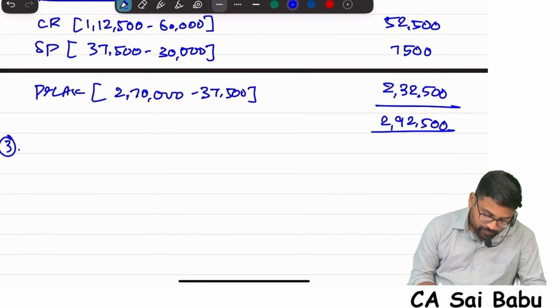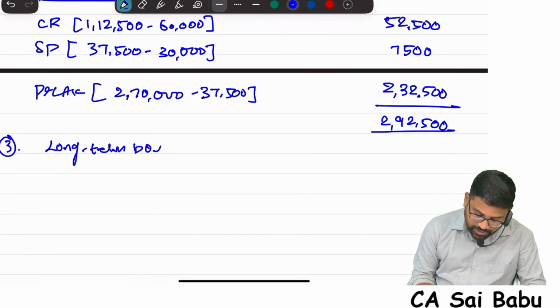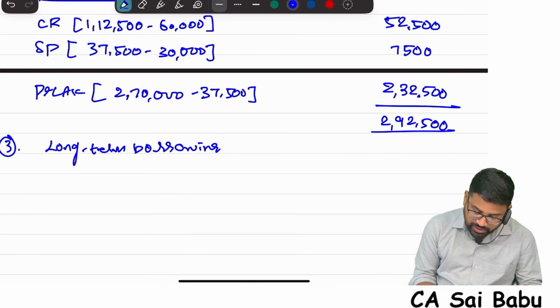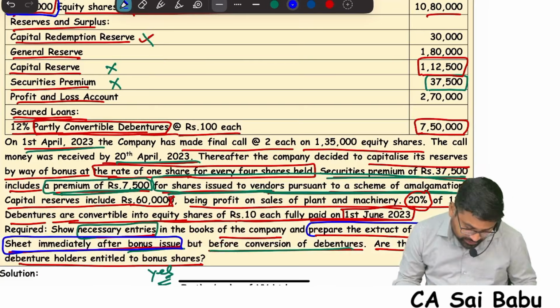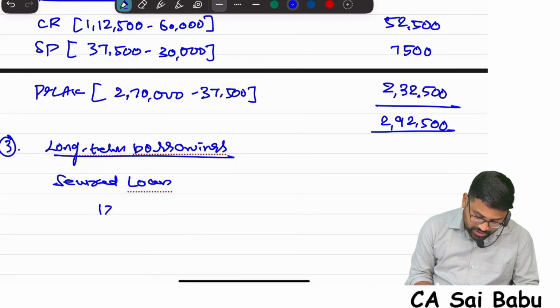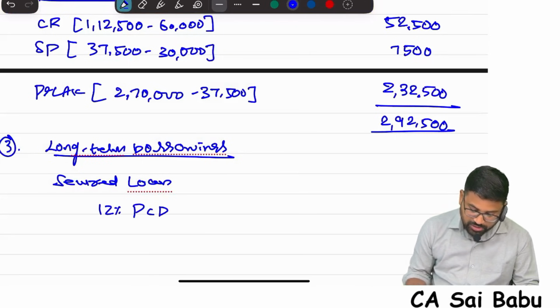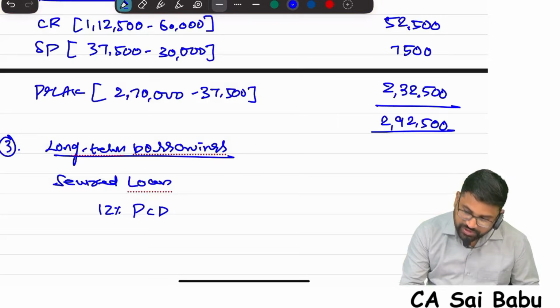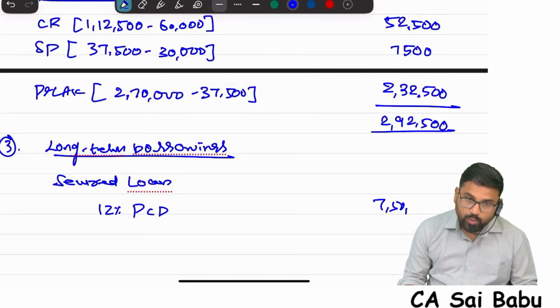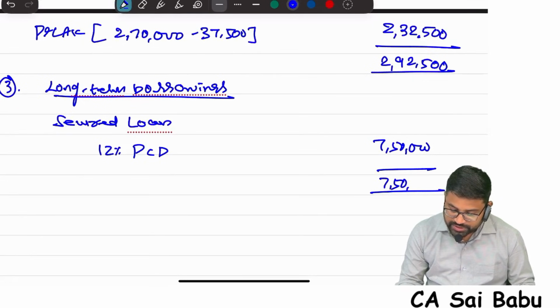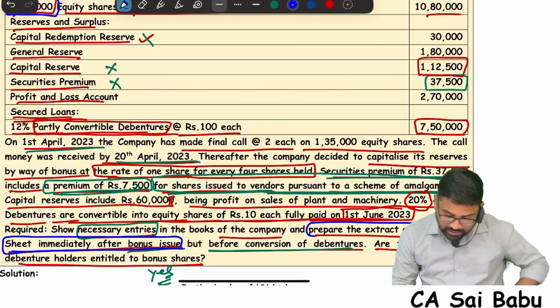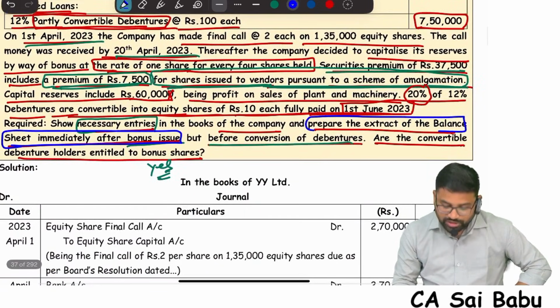And last, we have one more item. What is that? Long-term borrowing. In that long-term borrowings, we have secured loans. Look at the information given. So you also write secured loan. And the secured loan is nothing but what? I think 12% partly convertible debentures. How much? 7,50,000. Sir, when are these partly convertible debentures converted into equity shares?